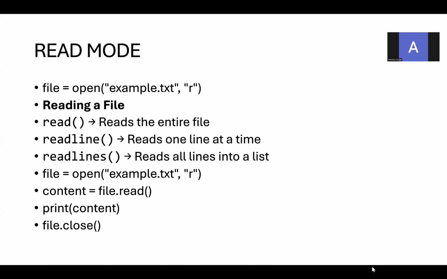file = open('example.txt', 'r'). content = file.read(). In this content, you will be storing the entire content of the file. Now you are going to print the content. Once this operation is done, you are going to close the file.